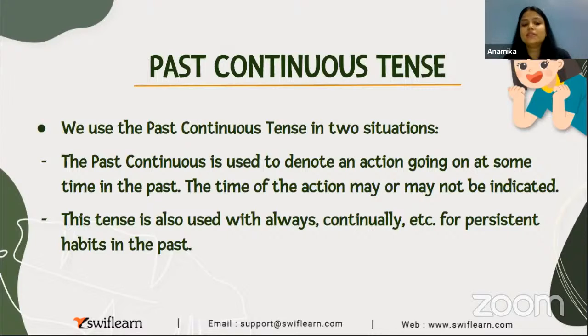Now this tense is also used with always, continually, etc. for persistent habits in the past. So we talk about some persistent habit in the past with the help of what? With the help of past continuous tense. Clear?